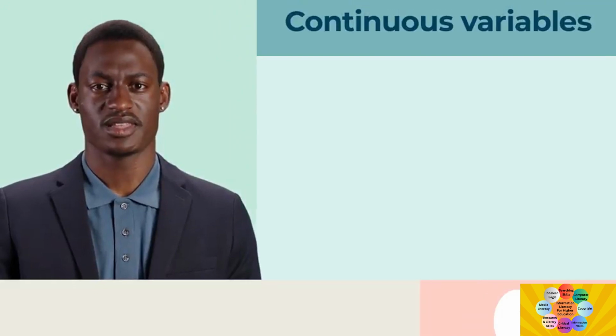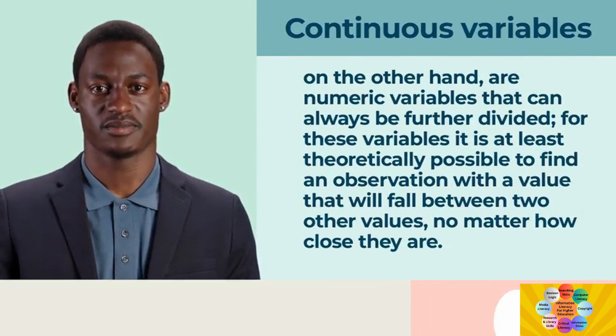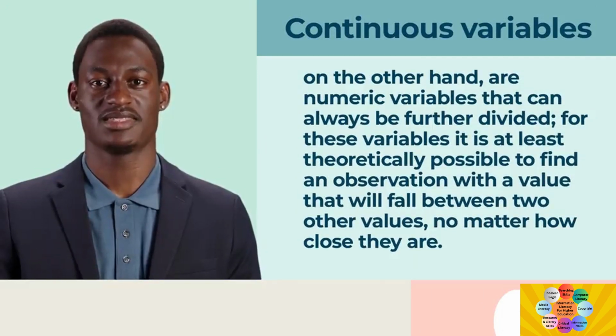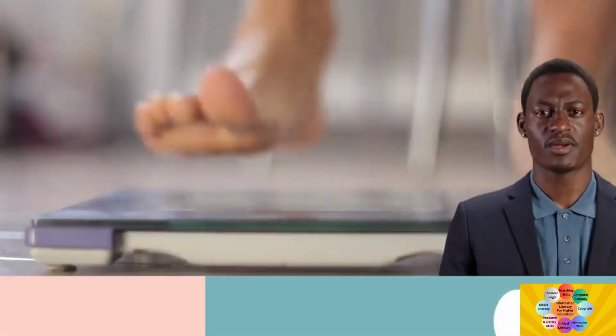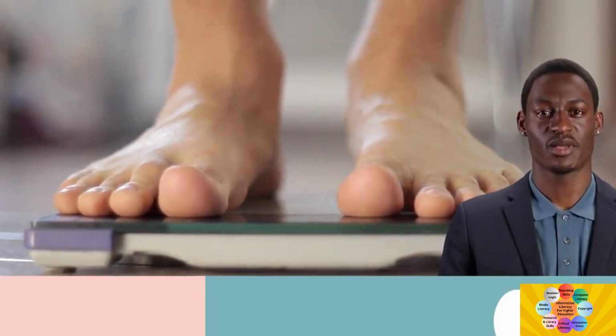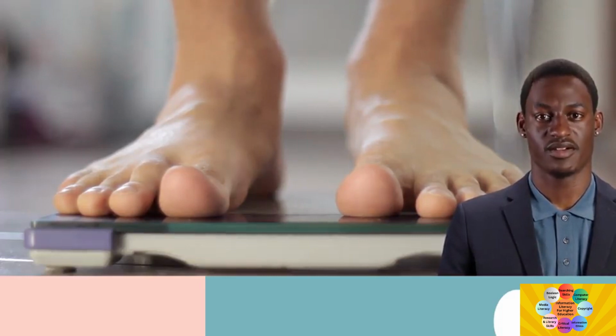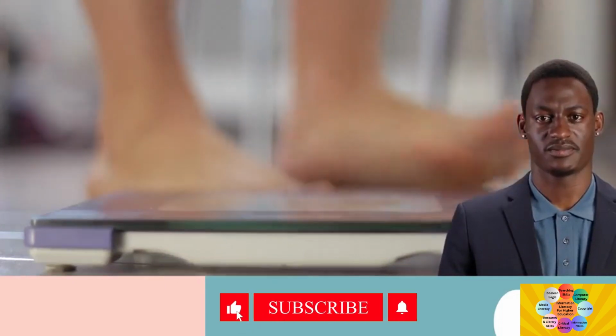Continuous variables, on the other hand, are numeric variables that can always be further divided. For these variables, it is at least theoretically possible to find an observation with a value that will fall between 2 other values, no matter how close they are. There might be one person who weighs 45.35 kilograms and another who weighs 45.36 kilograms. But we could also have an observation of 45.355 kilograms. The only limit is the precision of our instruments.